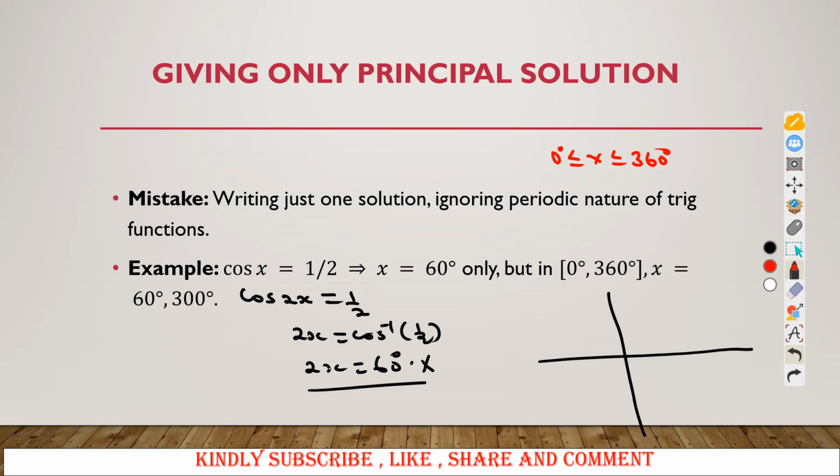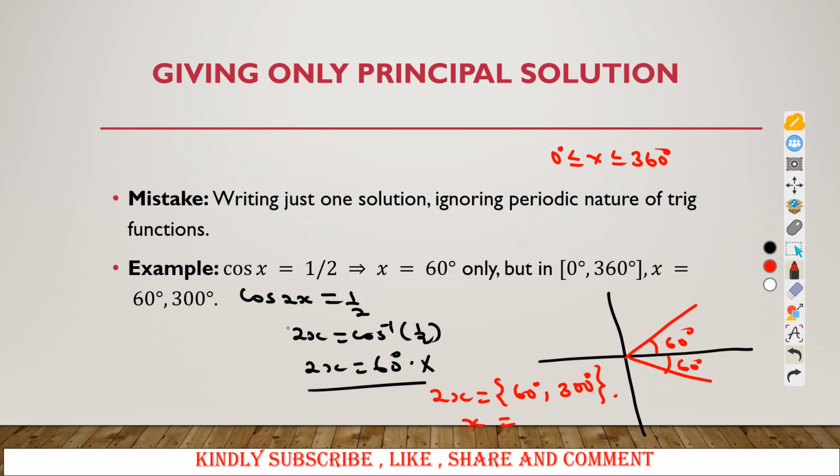So don't come here because you have 2x is equal to 60 degrees, only put 60 degrees here, then another 60 degrees here, and say maybe my 2x is equal to 60 degrees and then 300 degrees. This still will be wrong. The solution you'll get here will still be wrong.